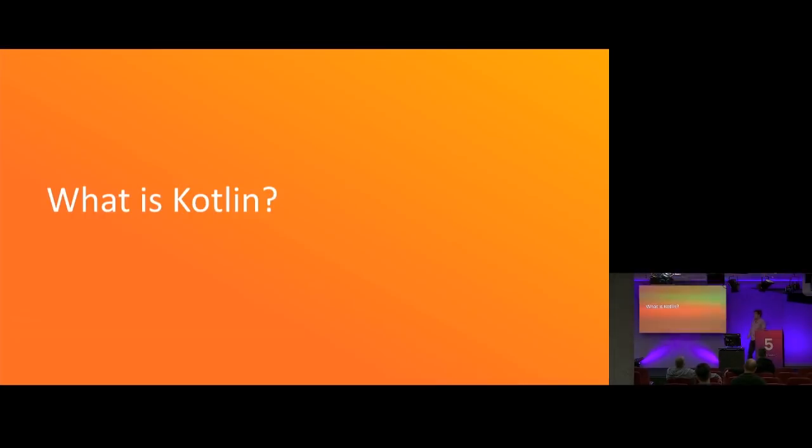So I'll just do a quick overview of Kotlin. How many of you guys actually know what Kotlin is and you walked in here knowing you're going to learn a new programming language and not a framework? All right, how many of you guys had no idea what Kotlin is and you're like, oh, another thing for C# developers? And yeah, sorry.